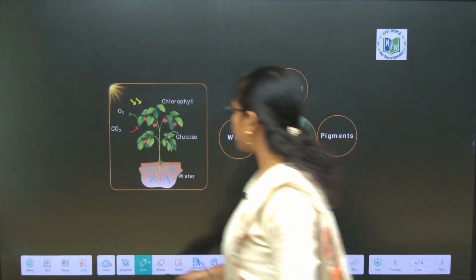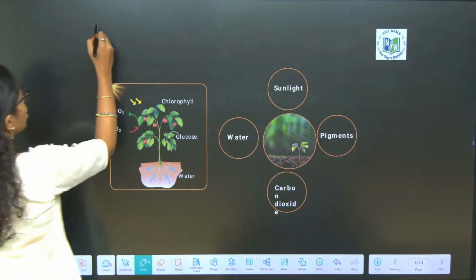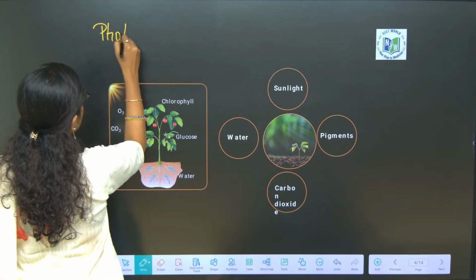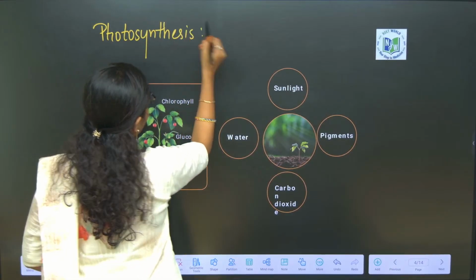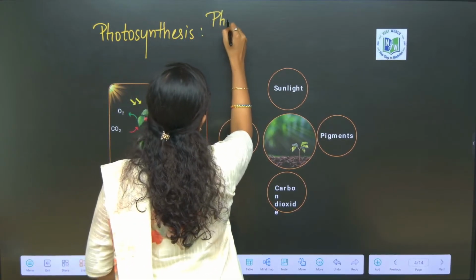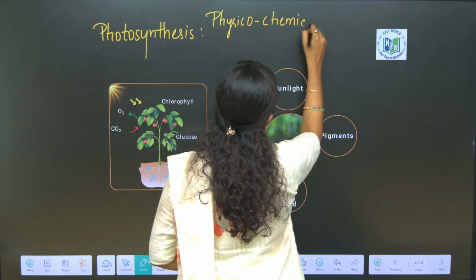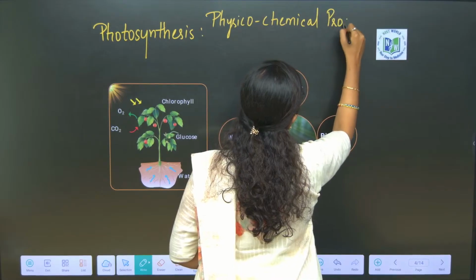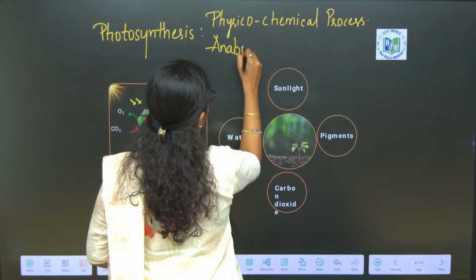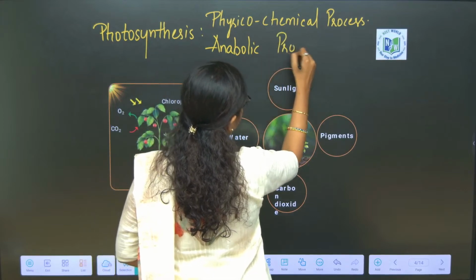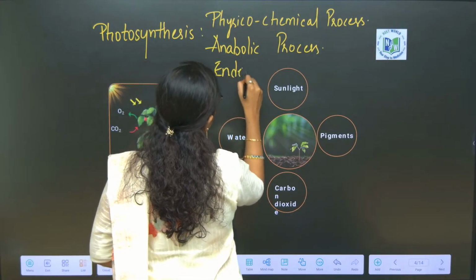Let's begin. We have a few synonyms for photosynthesis. What are they? Photosynthesis is also called a physico-chemical process. It is an anabolic process, and it is said to be an endergonic process.